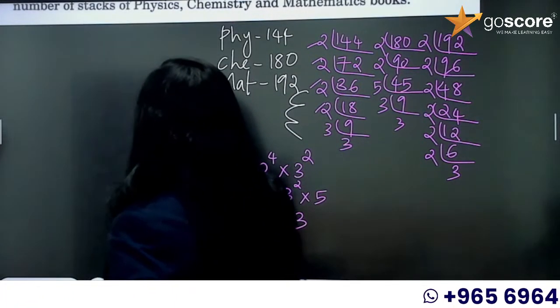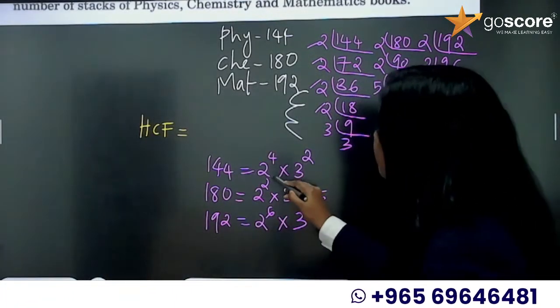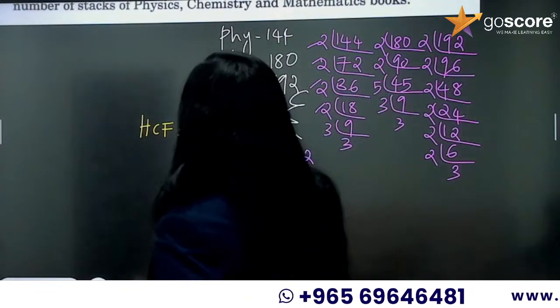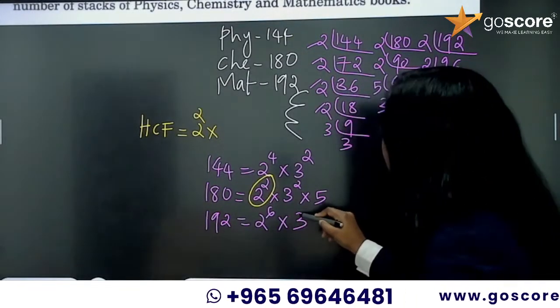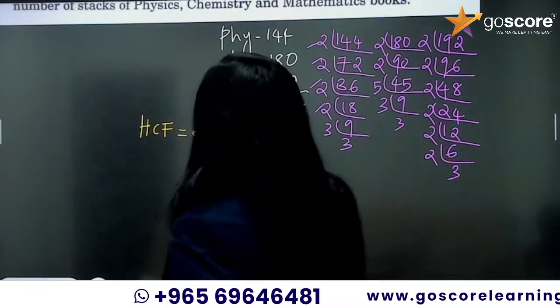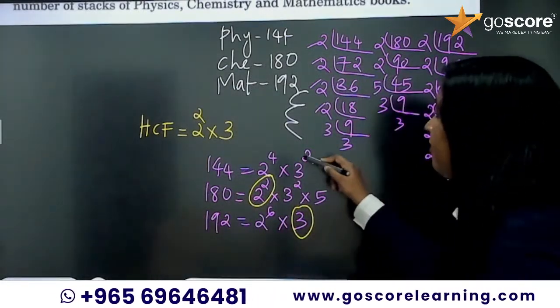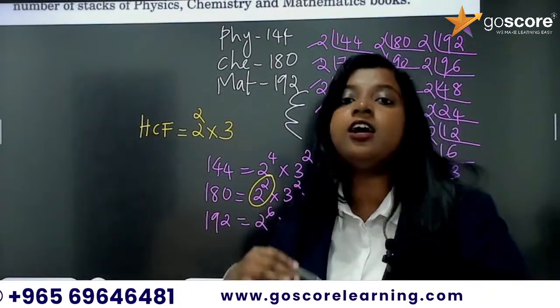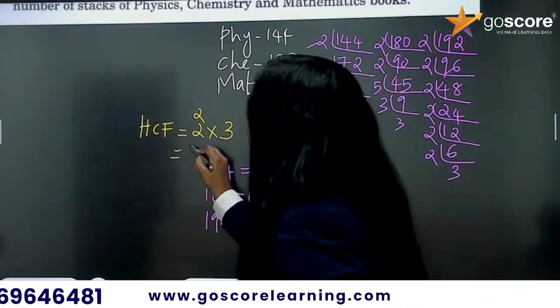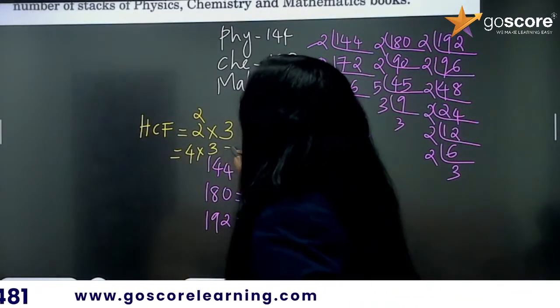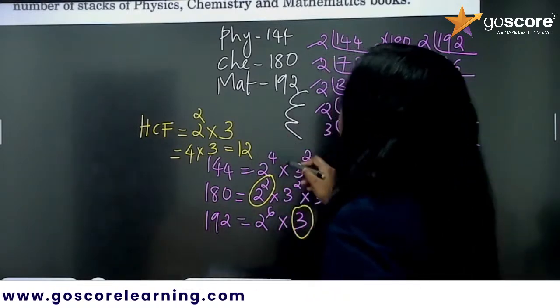So HCF is equal to, what is the least power of 2? It's 2 square. So 2 square into, what is the least power of 3? It's 3. Okay, so 2 square into 3. Do we have 5 everywhere? No, we are only taking the common factors. So it's going to be 2 square is 4 into 3, which is equal to 12. So HCF of the numbers is 12.